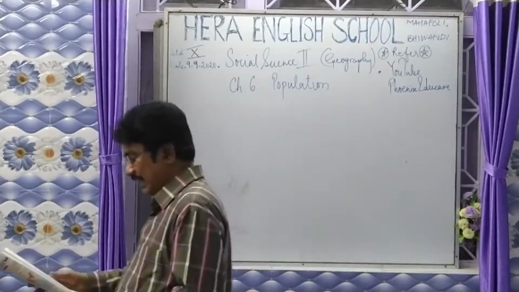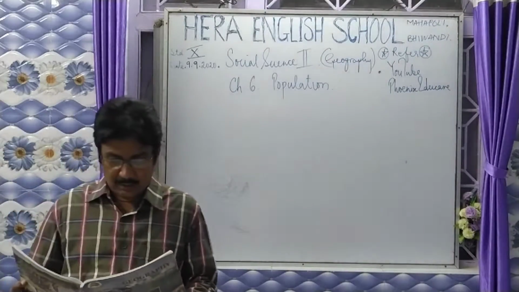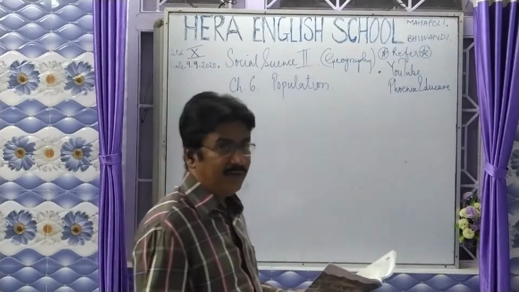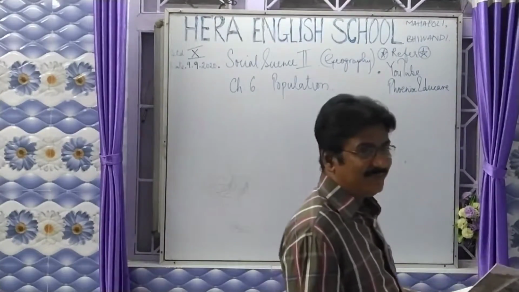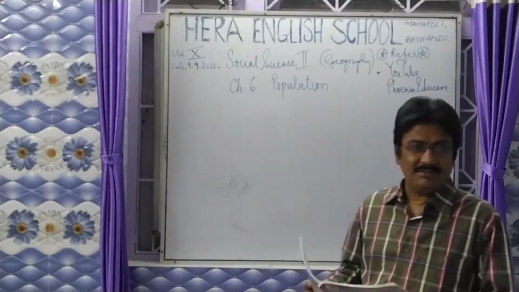Brazil occupies a land area of 5.6% of the total land area of the world, whereas India occupies 17.5% of the land area of the world, according to the 2011 census.